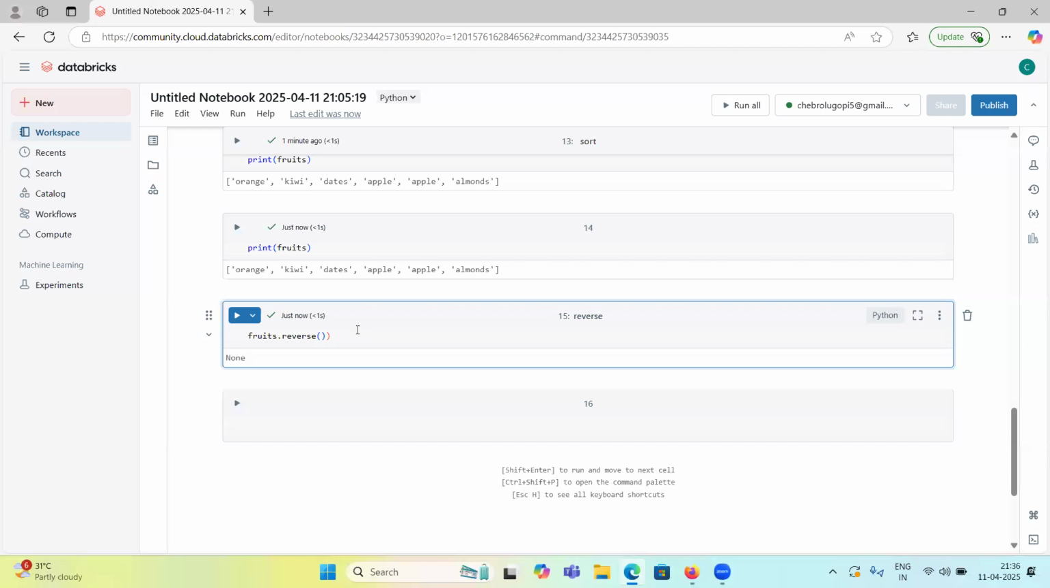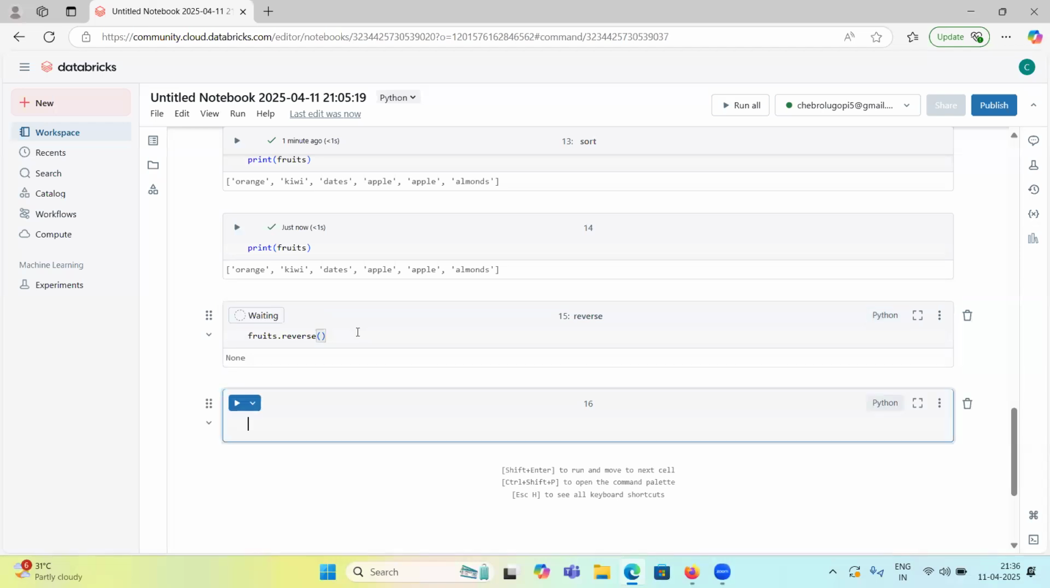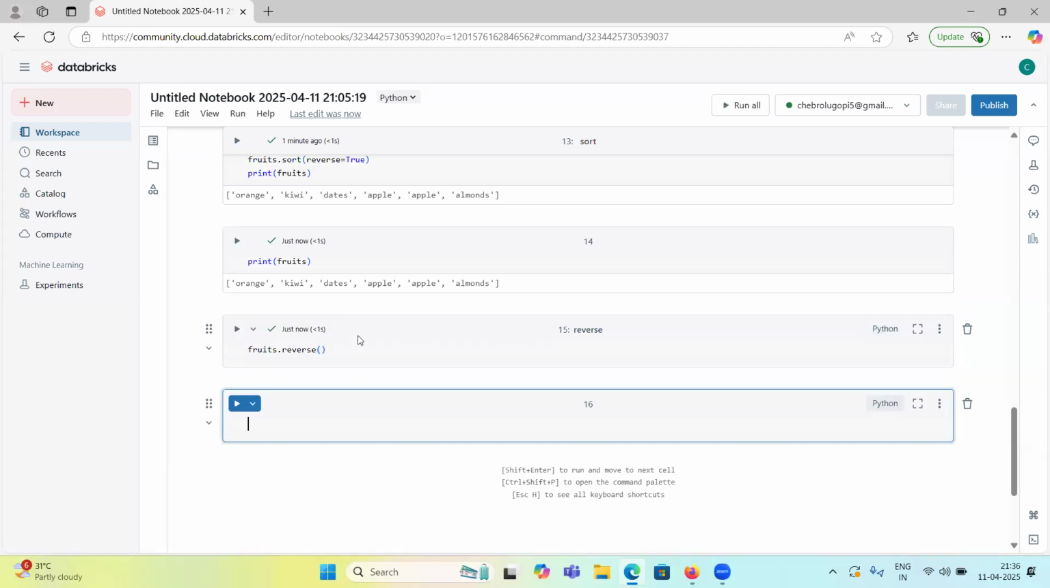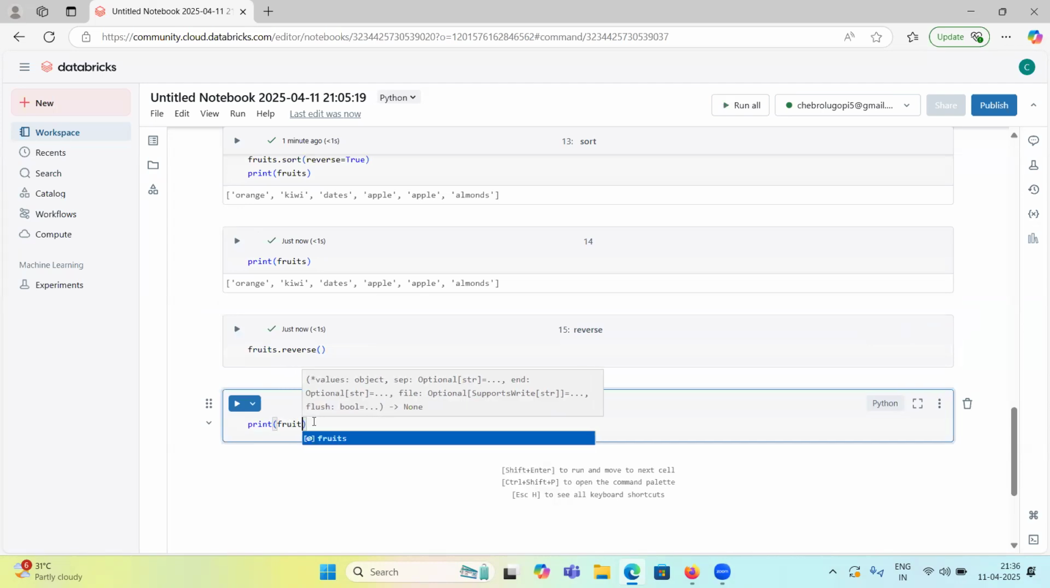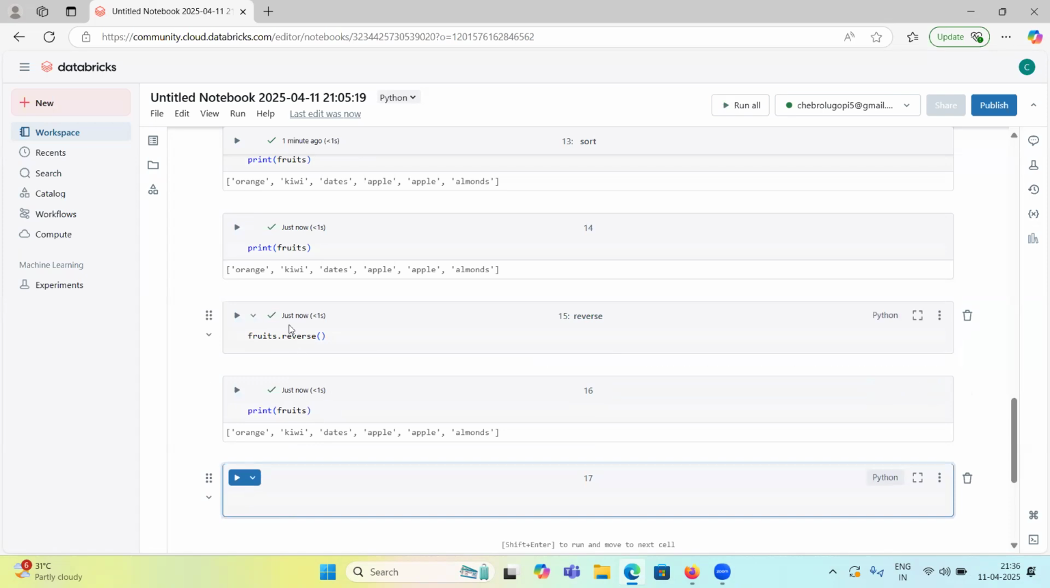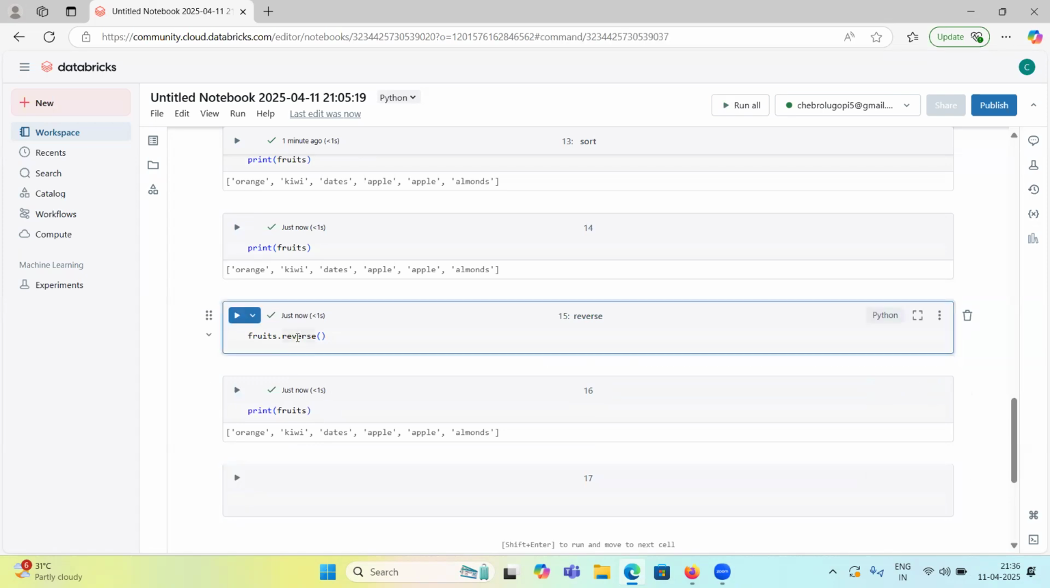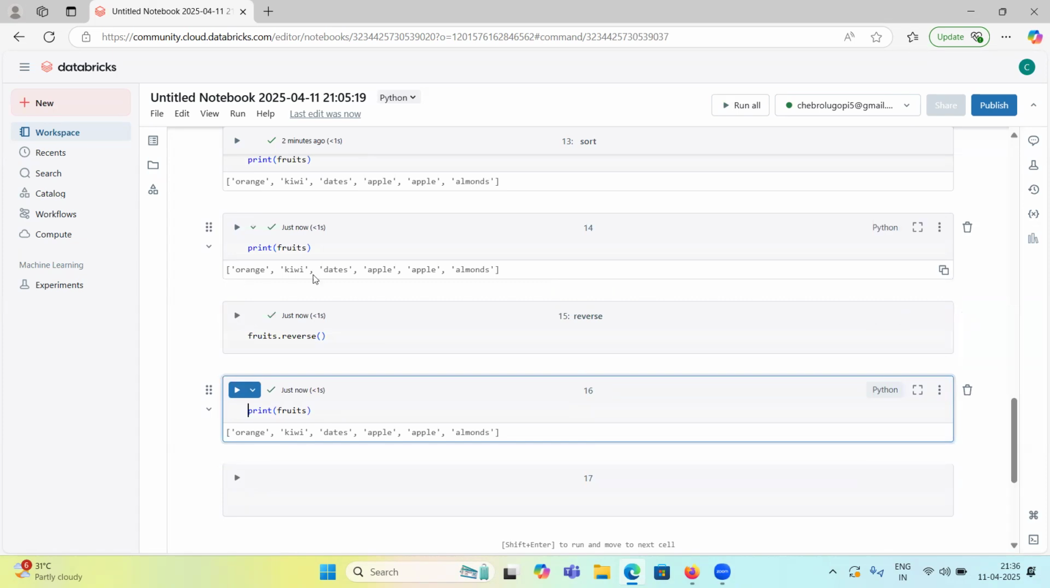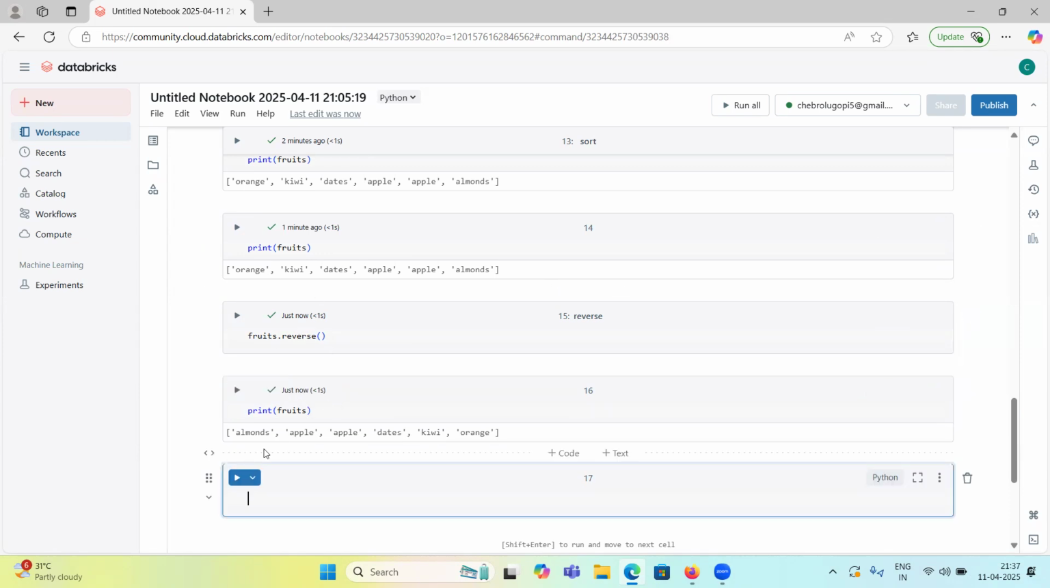Sorry, print fruits dot reverse. So it got executed. Let me print the list now. Print fruits. So this is the original one, right? Orange, kiwi, dates, and this one. So on top of this one, I applied the reverse function. Let's print fruits now. See, almond, apple, dates, kiwi, orange.